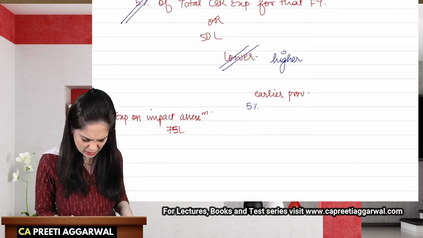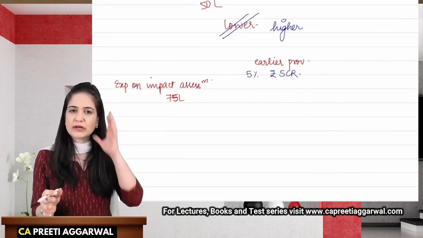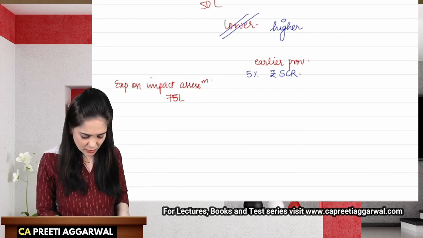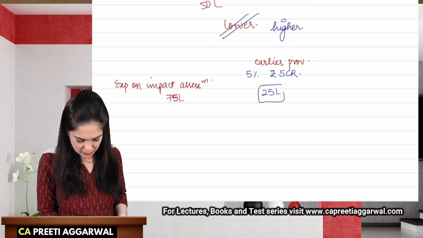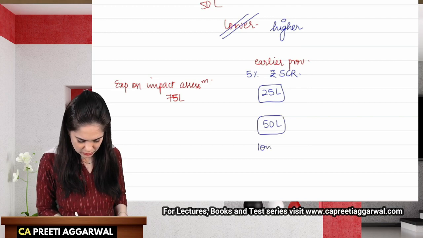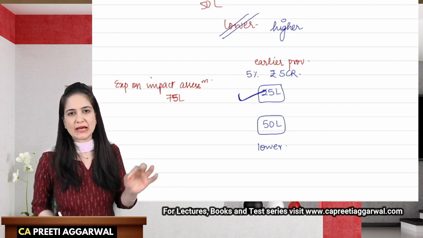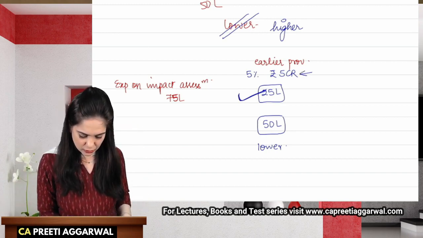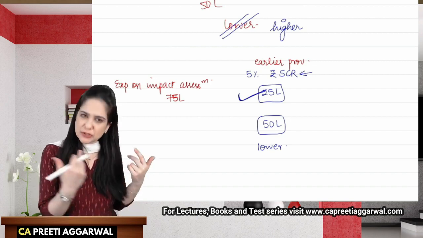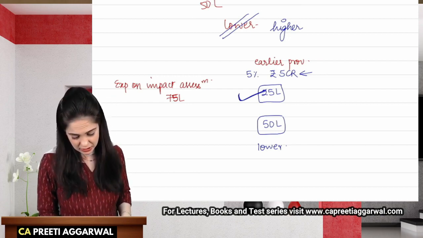Let's say that my expenditure is 5 crore rupees for that particular year. So 5% of 5 crores comes to 25 lakhs. Compare it with 50 lakhs, whichever is lower. It means only 25 lakhs was considered as already spent on CSR. So out of 5 crores, I could consider only 25 lakhs as actually spent, and the remaining was to be spent for that year. But under the current provisions,